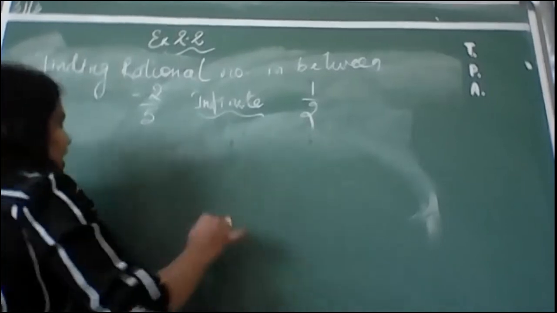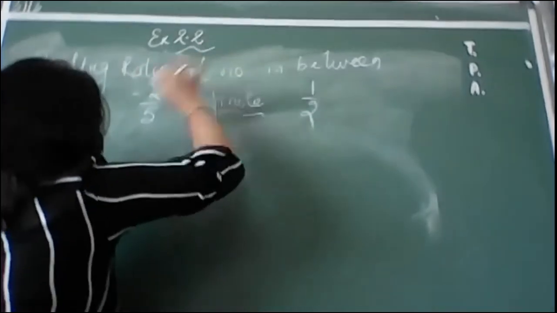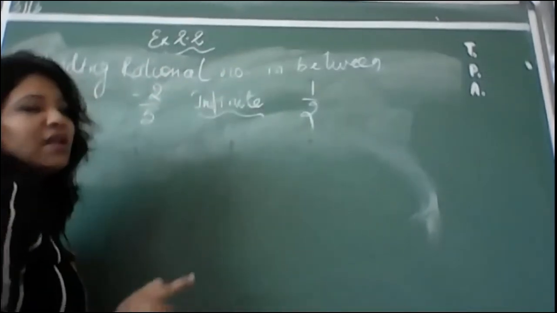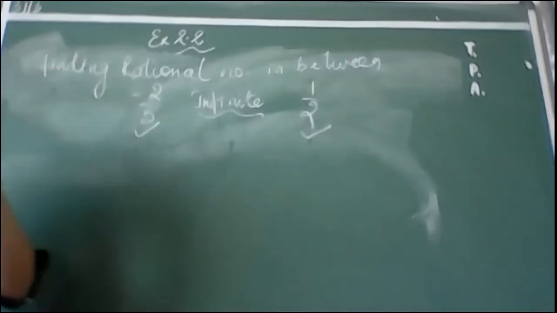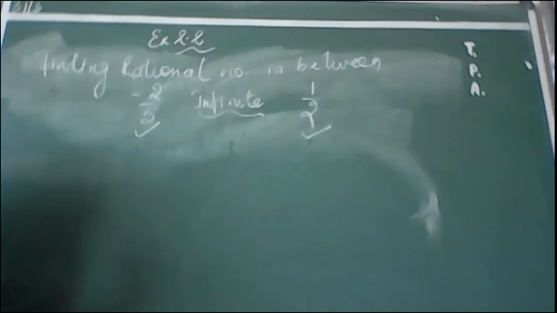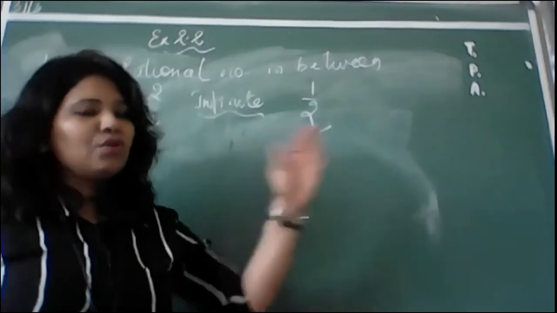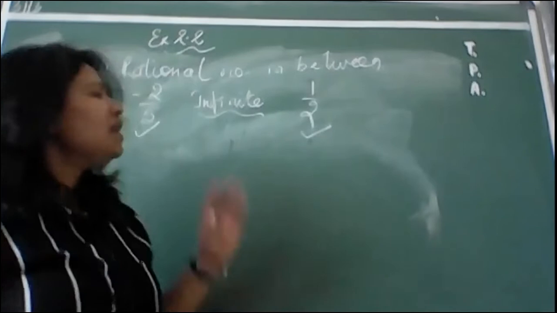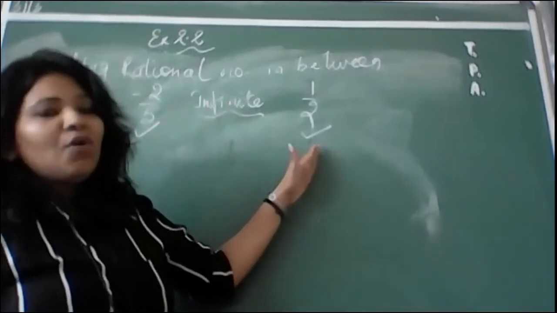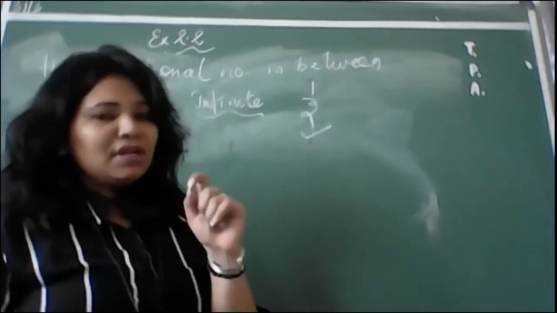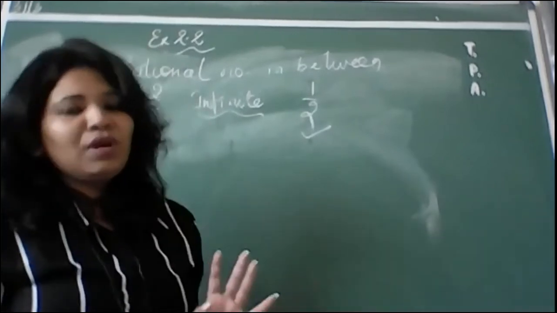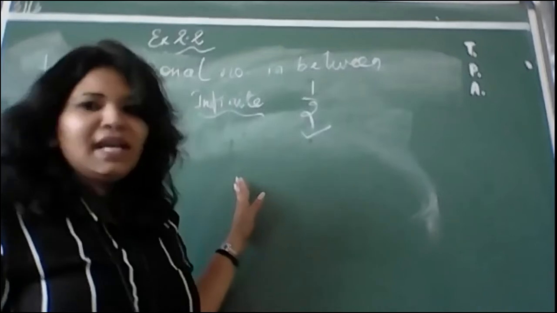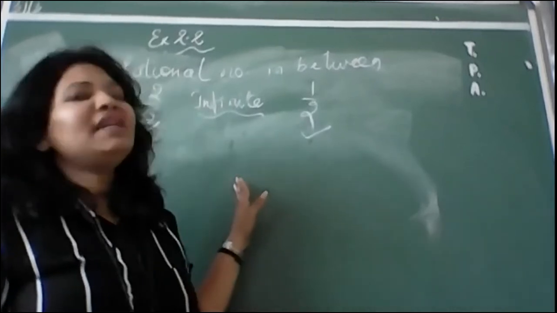Always remember, whenever a question comes that you have to find rational numbers, first of all, see the fractions written here, or see the rational numbers between which you have to find rational numbers. Or the numbers you have to insert, take those rational numbers first. I took it this way. Now you see, if the denominator is not given, like the number is -3 and -4 only, in that case you will take the denominator as 1. Okay, denominator you will take as 1.